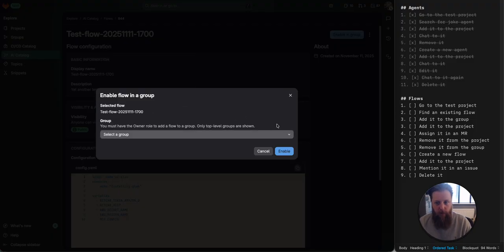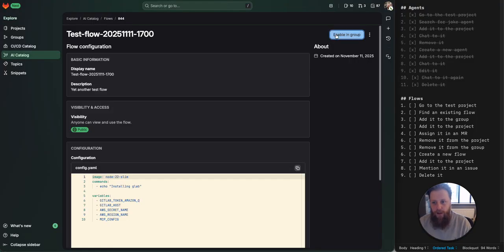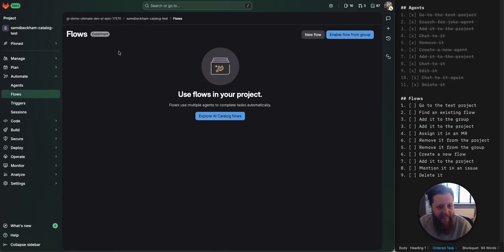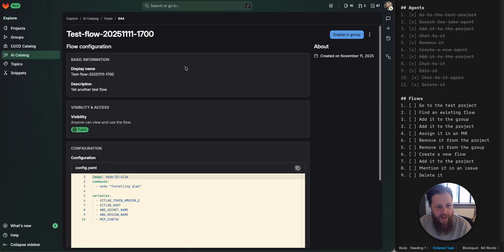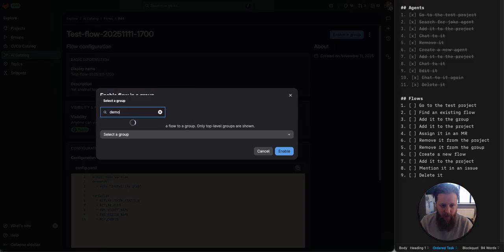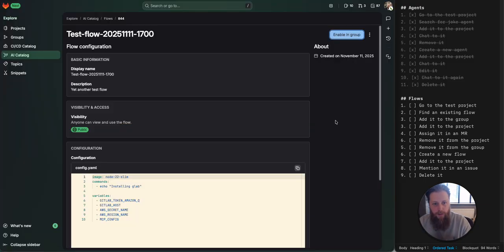Oh. Aha, right, okay, so we've changed the UI of that now, so it only says enabling group. That's good, because that is what we want. It's a little bad because I forgot the name of the group. Demo Ultimate Dev AI Epic, that's the one, right? So the group is demo. There it is. And we can enable it for that group.